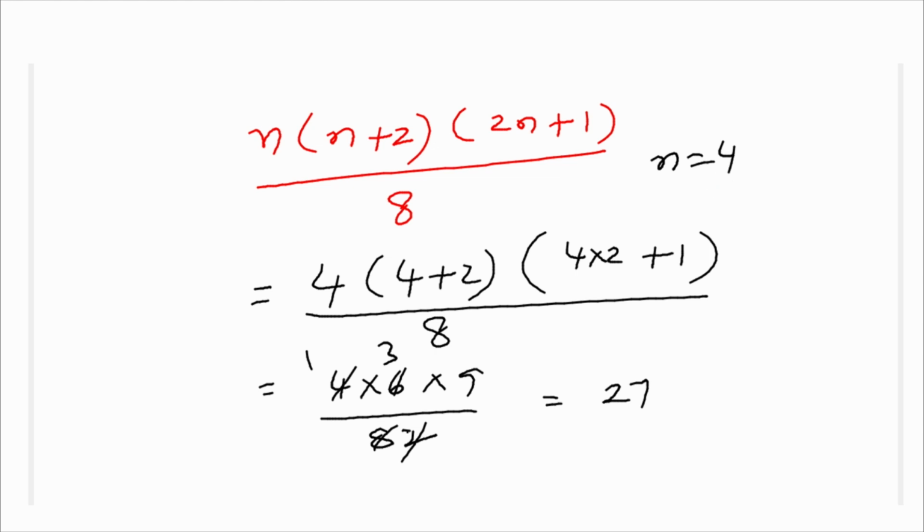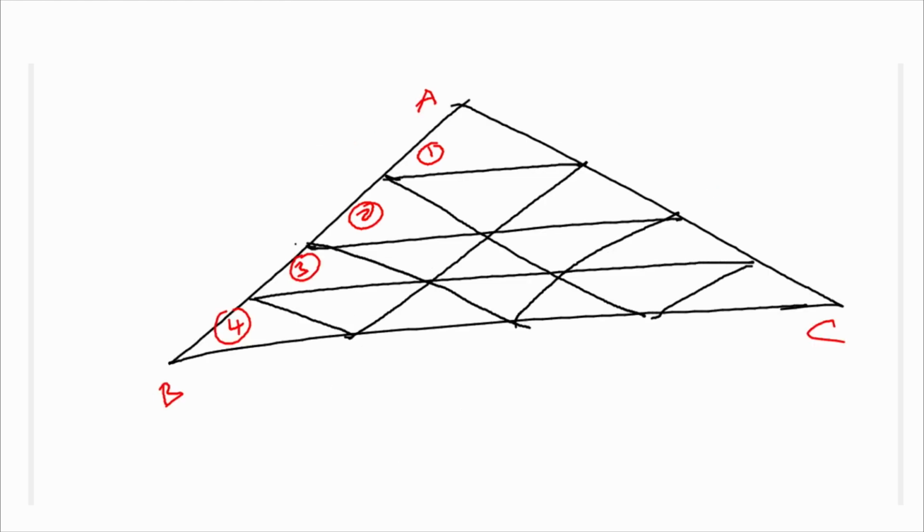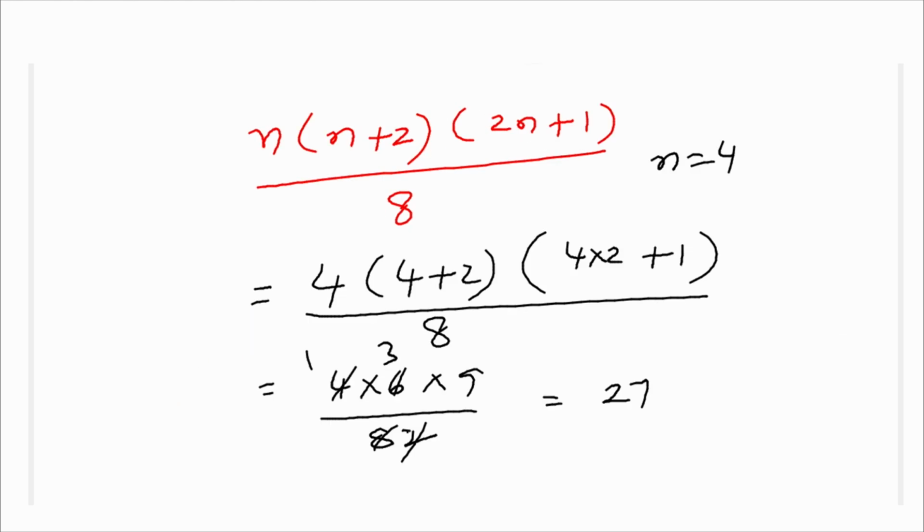Because if you see this, how many triangles on the left side? 4. So what you have to do is substitute 4 in place of n. So 4 of 4 plus 2, of 2 times 4 plus 1, by 8. 4 plus 2 is how much? 6. 4 twos are 8, 8 plus 1 is 9. So 4 of 6 of 9 by 8. 4 1s are 4, 4 2s are 8, 2 1s are 2, 2 3s are 6, 9 3s are 27. So there are 27 triangles in the given figure.